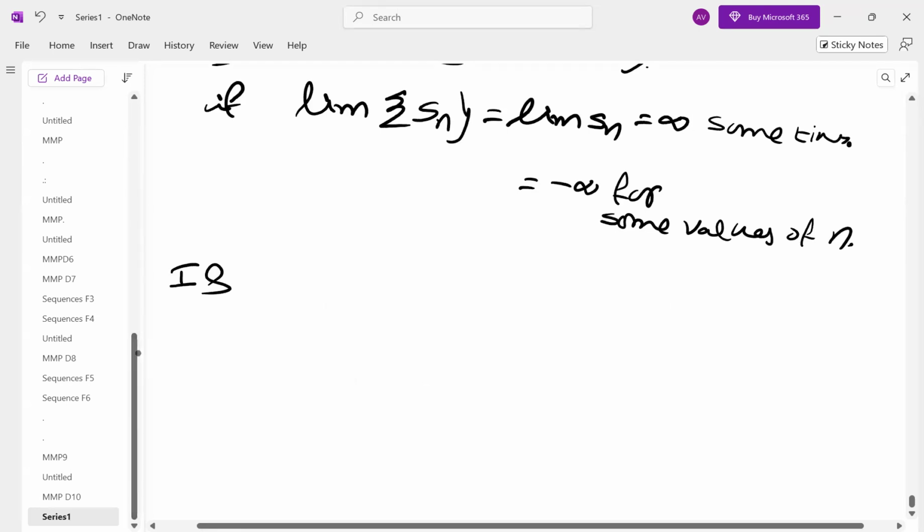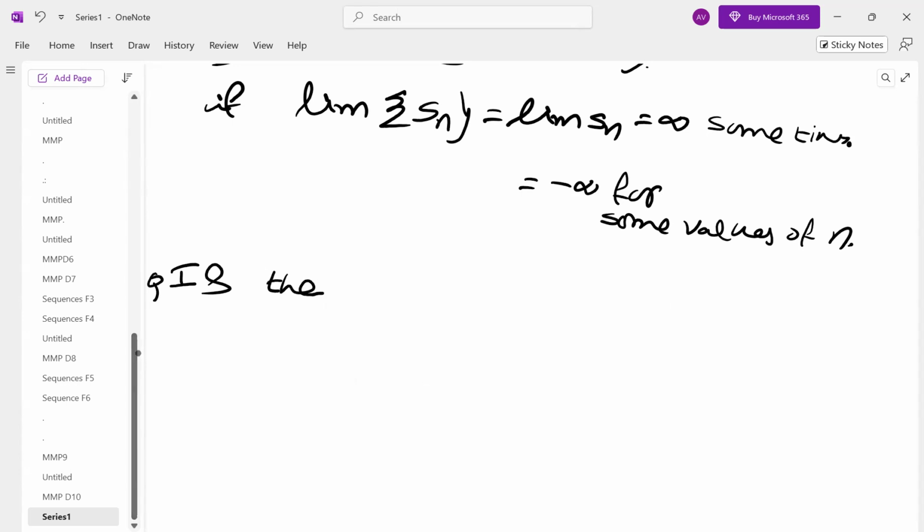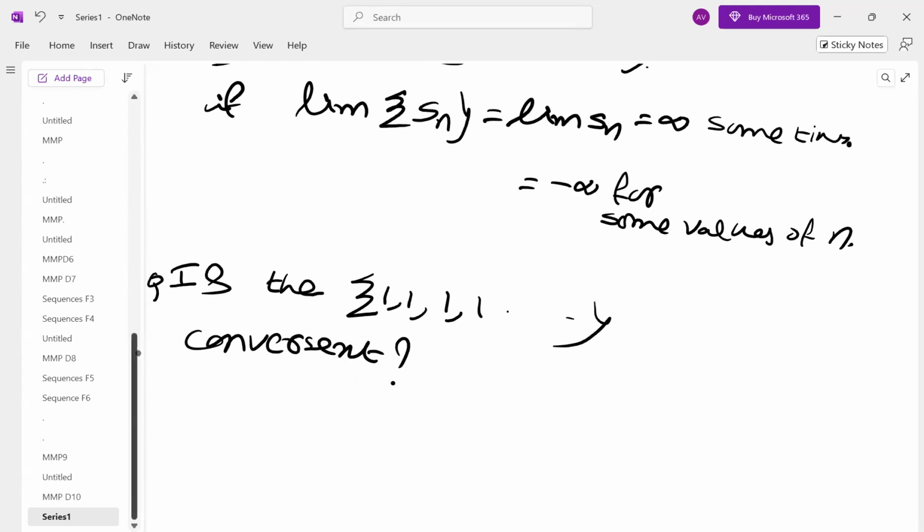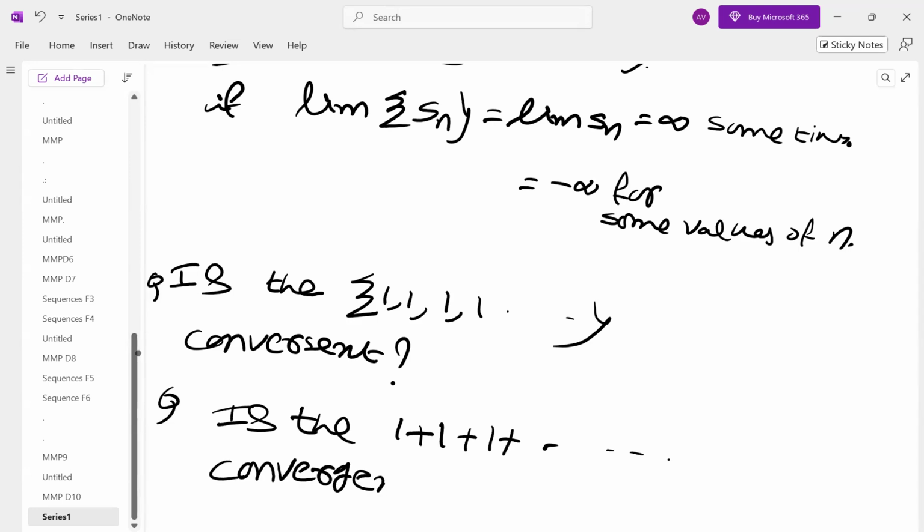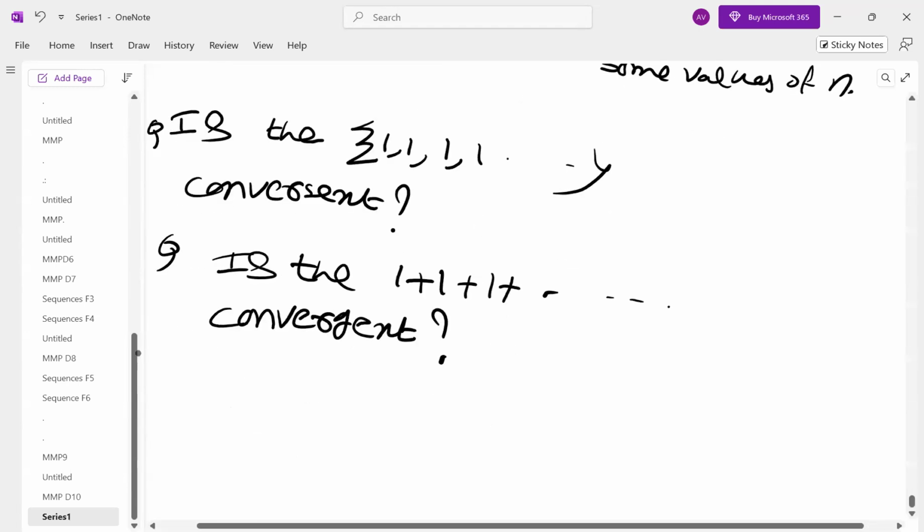Is the sequence convergent? Is the series convergent? Interesting. This is the sequence. This is the series. Let us analyze. First one.